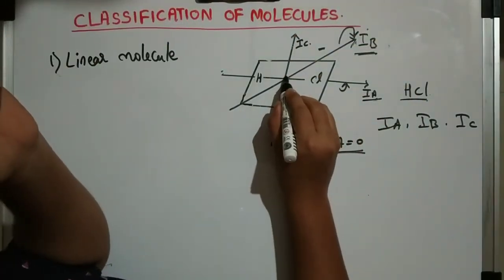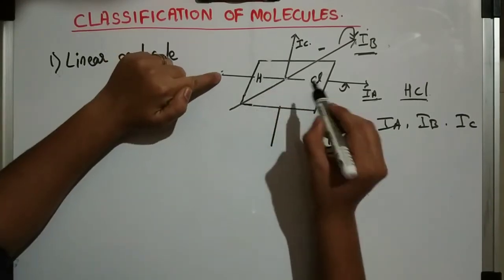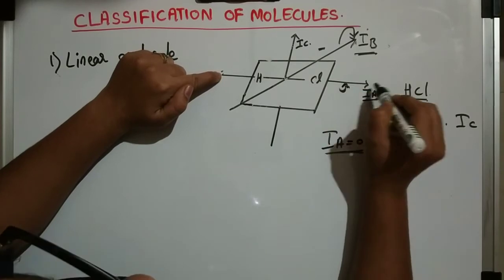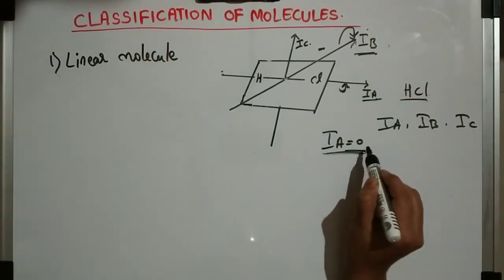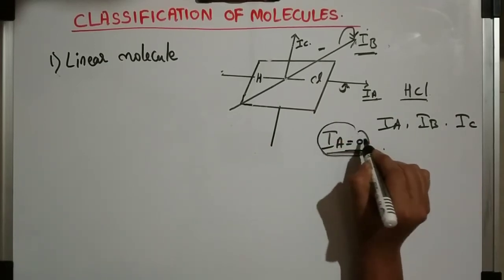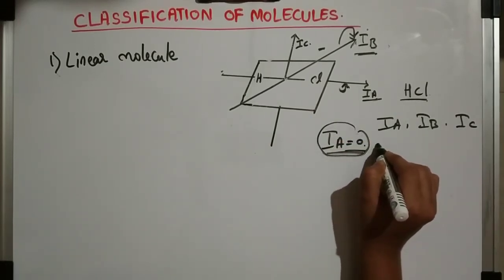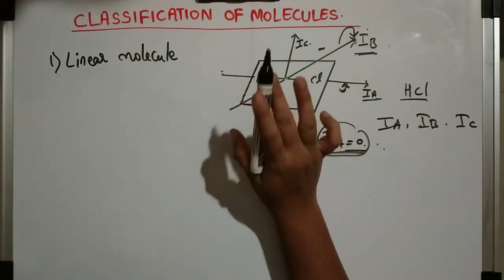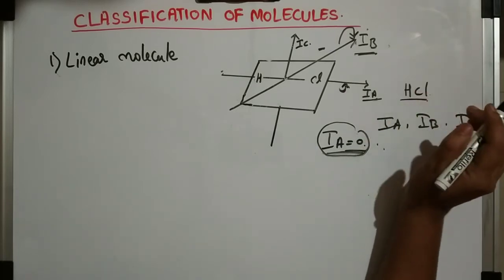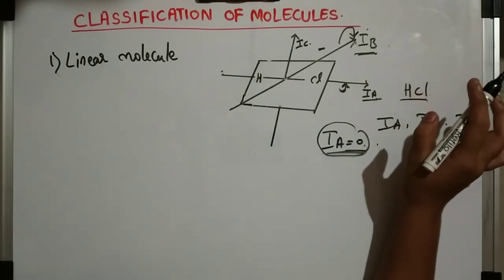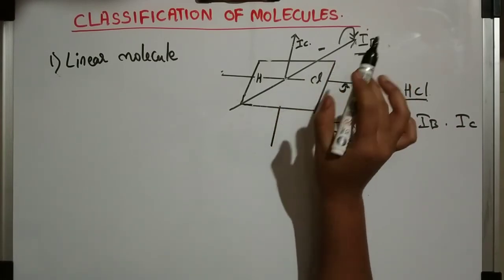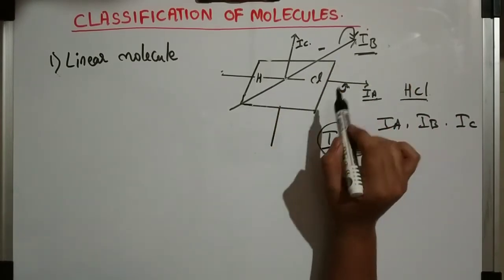This is the center of gravity. You can consider this line as the center of gravity, and I am rotating this, so it will only rotate here. The moment of inertia will be almost negligible, so I can represent it as IA equals 0. Here the center of gravity remains the same always. If you don't know about center of gravity, go through the textbook and study it. The center of gravity remains the same always and the relative position of the particle is changing.